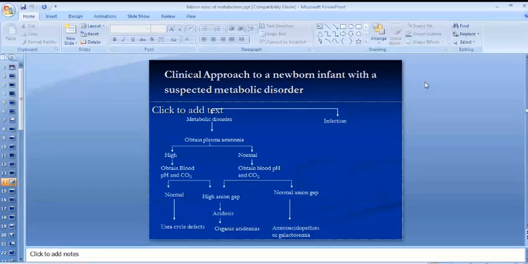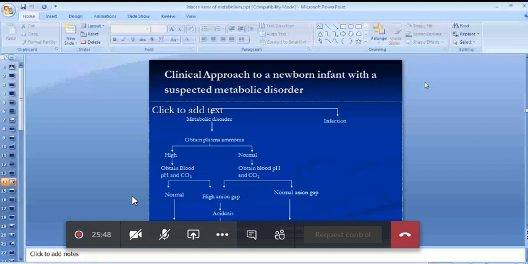Any one of you? What is anion gap? Have you heard about this term anion gap before? Can you hear me? Yes, ma'am. Tell me, any concept you have, tell me.